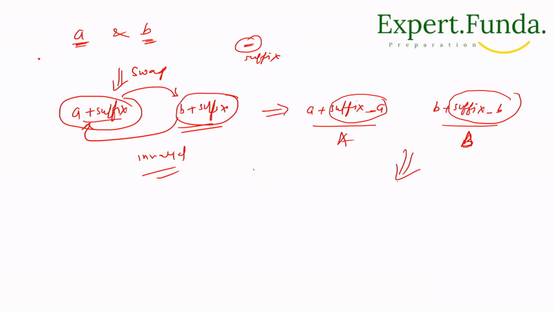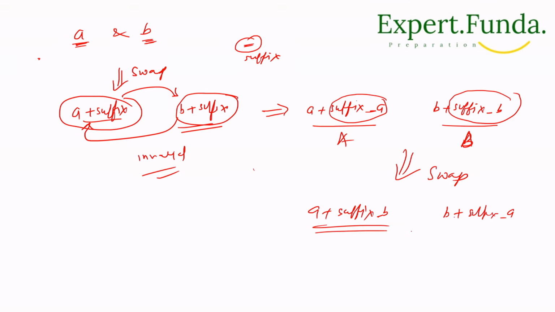So after the swap, what will become? It will become A plus suffix B, and here B plus suffix A, right?